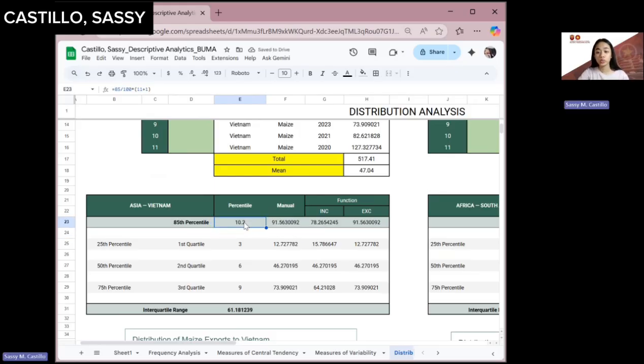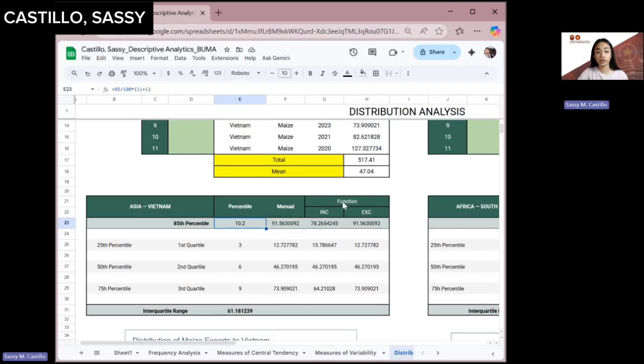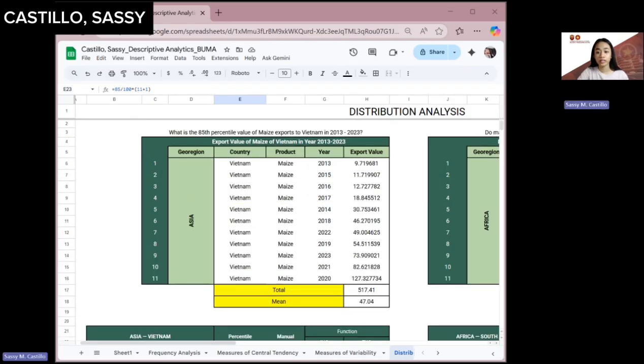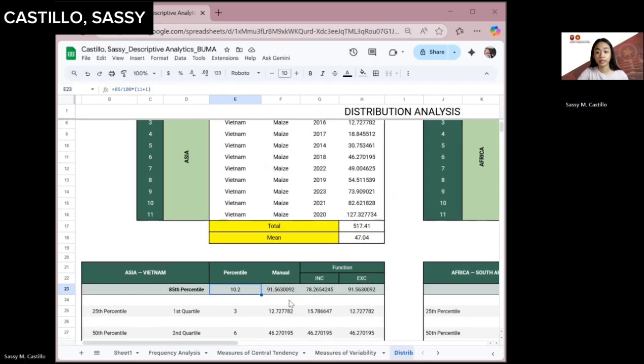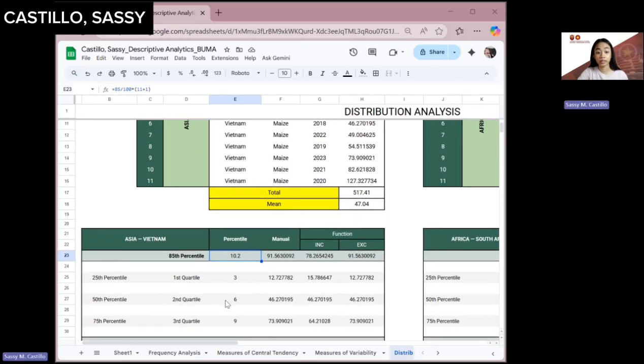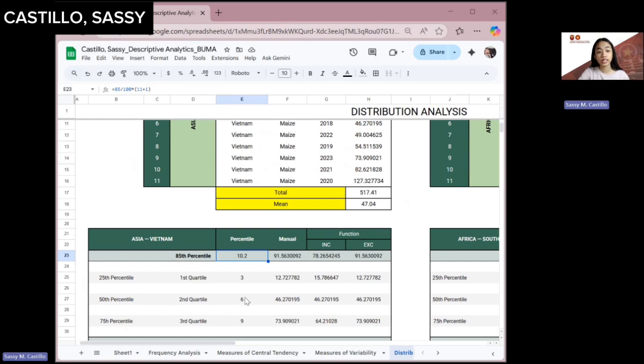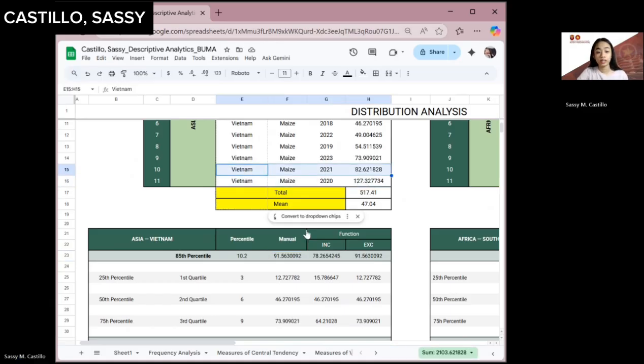So this shows that it is in the 10th value of our export values along with the 11th value, which gives the 85th percentile of our manual analysis. So to manually get the 85th percentile, we need the 10th value of Vietnam, which is 82, along with the 11th value, which is 127.